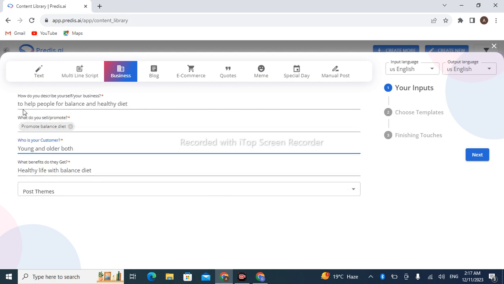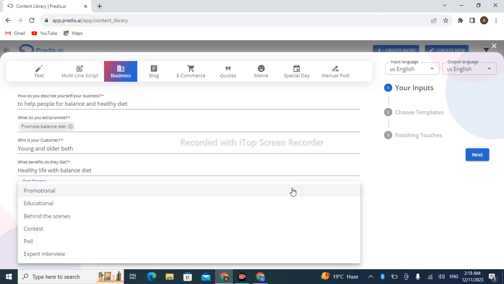Look at this. I told it I want to promote my business, which helps people with a balanced and healthy diet. What do you promote? I promote a balanced diet. If you sell anything, you can write it here. Who is your customer? Meaning the scope of your business. Here my customers are both young and old. What benefit do they get? A healthy life with a balanced diet. You can fill this form according to your social media post or your business. So just go on to the next.